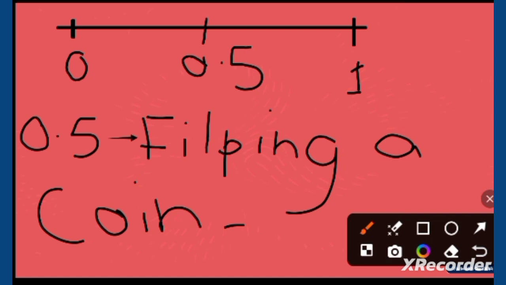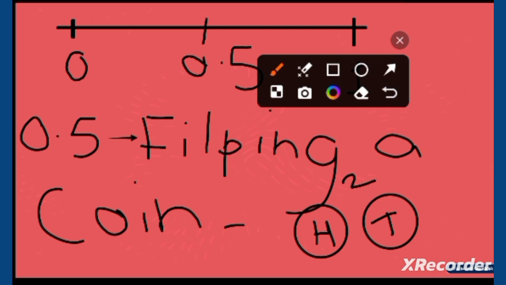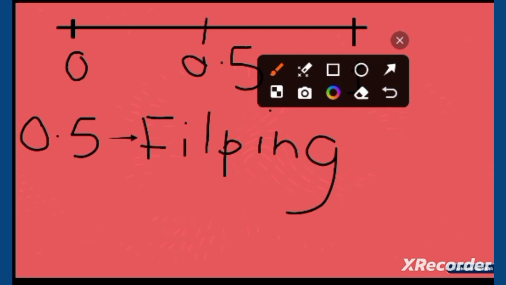A lot of examples are in our life. Flipping a coin means if you flip a coin, there are two possibilities: head or tail. There are two chances. So this is an example of 0.5 in our real life.